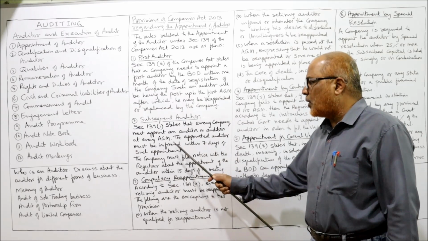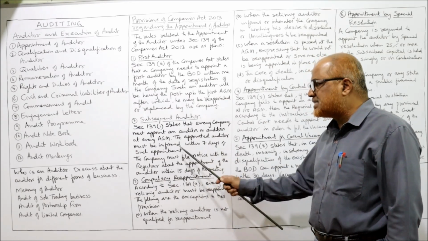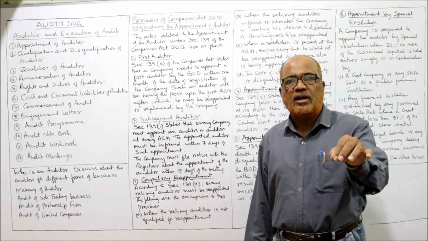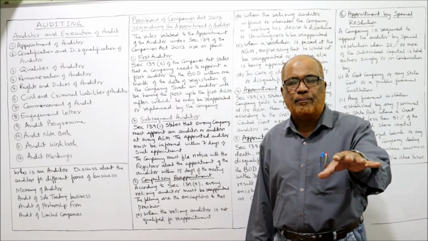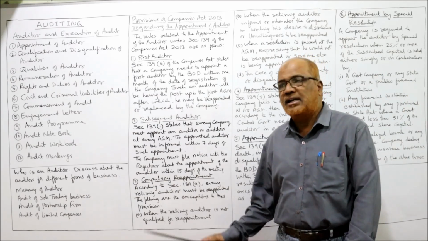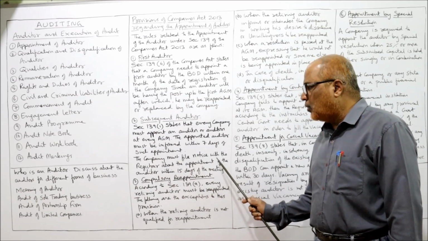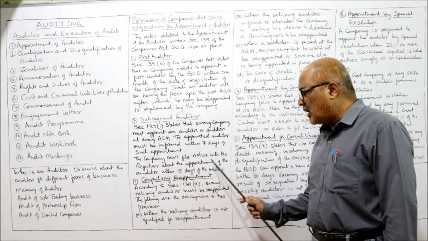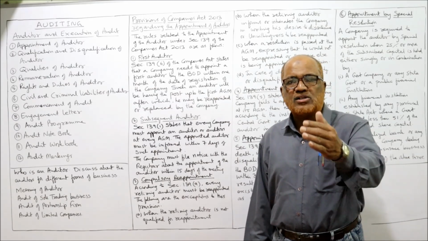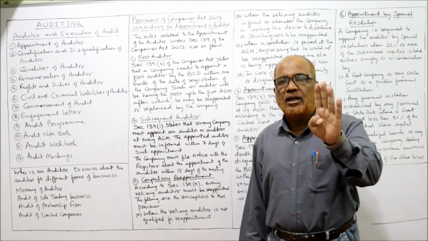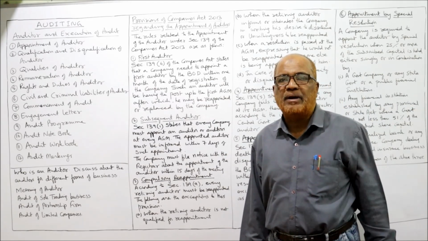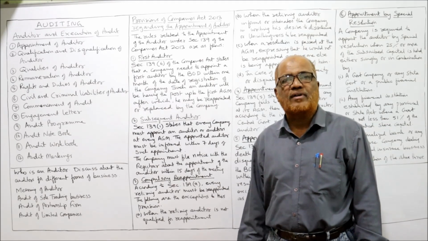The appointed auditor must be informed within 7 days of such appointment. As soon as the appointment of a new auditor takes place in the AGM, the auditor should be informed within 7 days from the date of appointment. The company must file notice with the registrar about the appointment of auditor within 15 days of the meeting. Within 15 days of conducting the AGM, the notice of appointment of auditor must be submitted with the registrar of companies.